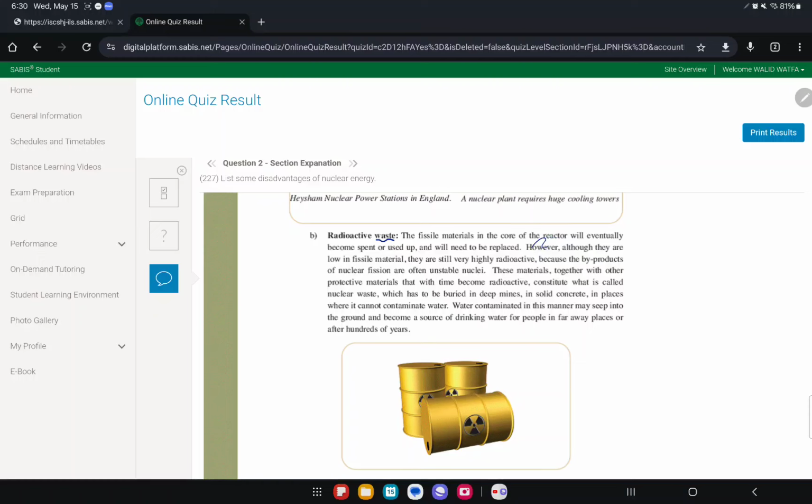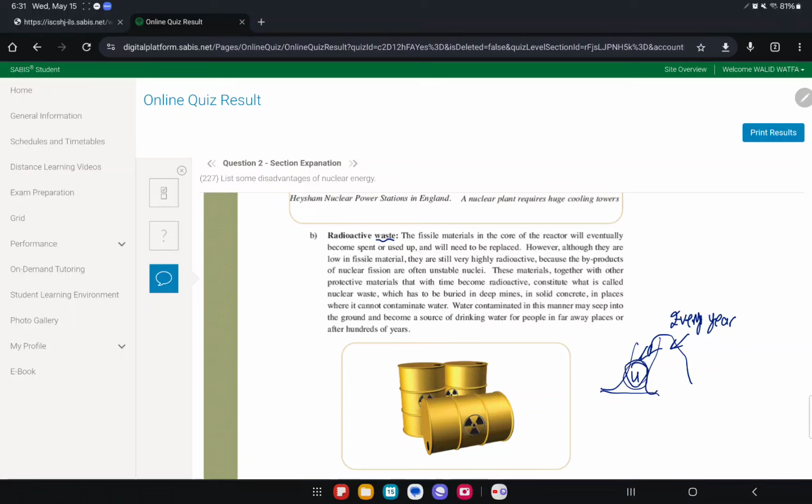The materials in the core will eventually become spent or used up and will need to be replaced, because of the byproducts. So basically, let's say you have the reactor, and I have uranium inside. After, let's say, every year, you have to change out the reactor, right? These uraniums are done, I have to fill it up with more uranium.